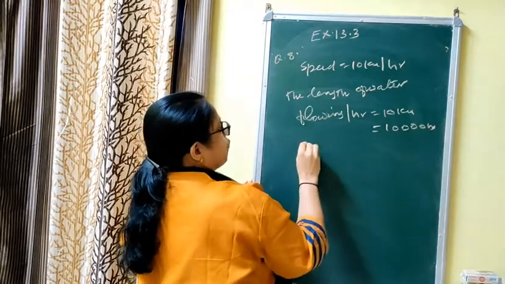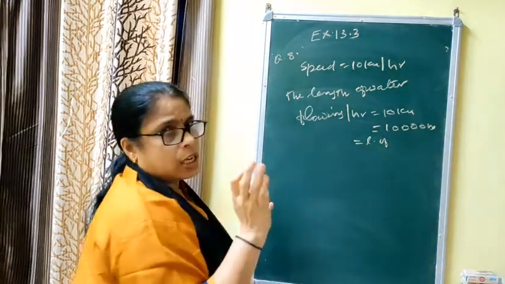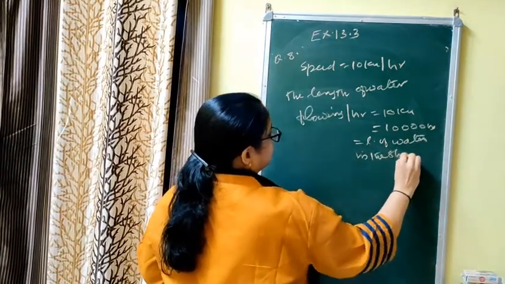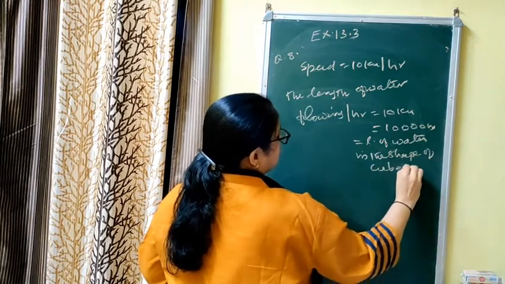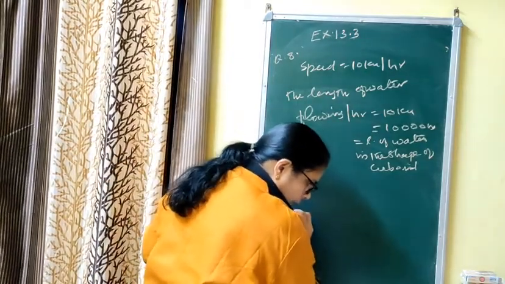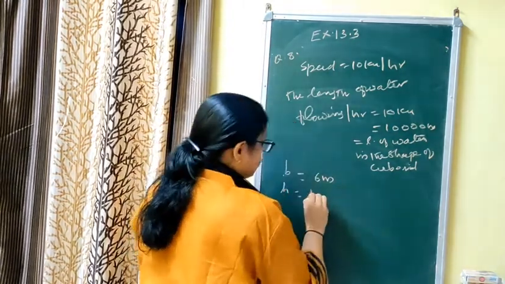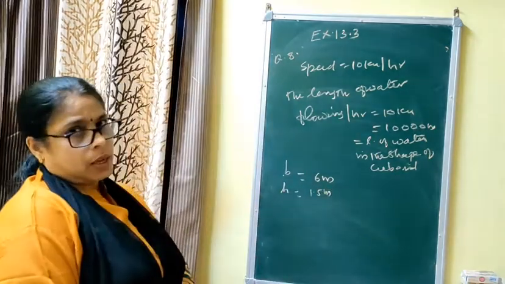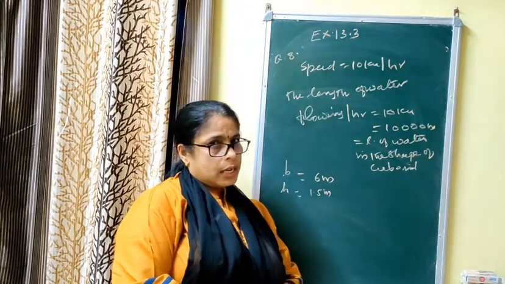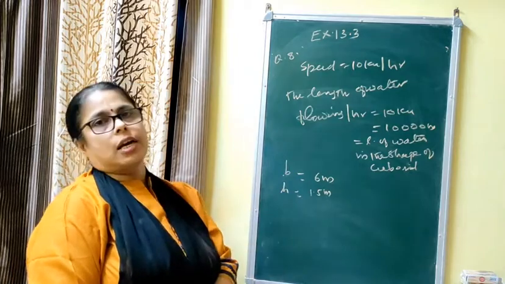This is equal to the length of the water which is in the shape of cuboid in the river. Now breadth of the river is given as 6 meter, and depth is 1.5 meter. Now how much water do we need in 30 minutes, in how much area can we use water for irrigation if water is needed at 8 centimeter height. First we will find the volume of water flowing per hour, then per minute, then in 30 minutes, after that we will equate.